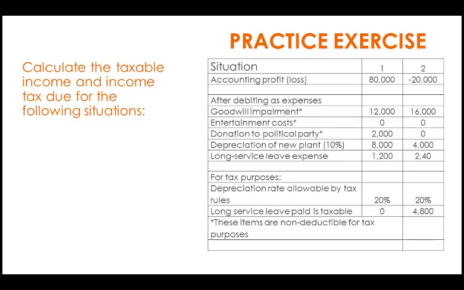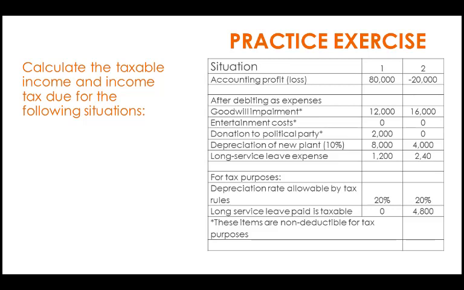These are items that had been recognized in determining accounting profit: goodwill impairment, entertainment costs, donation to political party, depreciation of plant, and long service leave expense had been deducted in determining accounting profit. Okay, so you can see those asterisks there. It means that these are items that are not deductible for tax purposes.